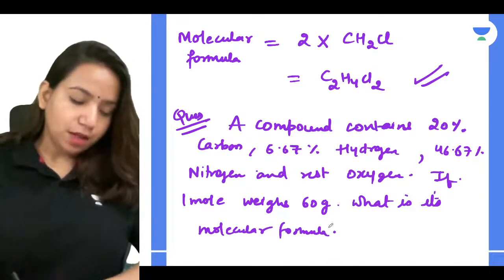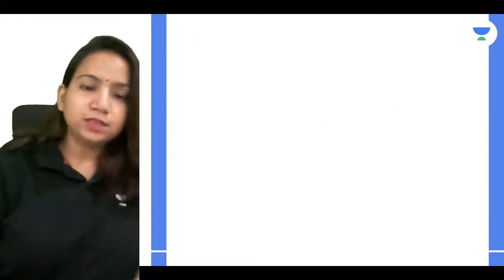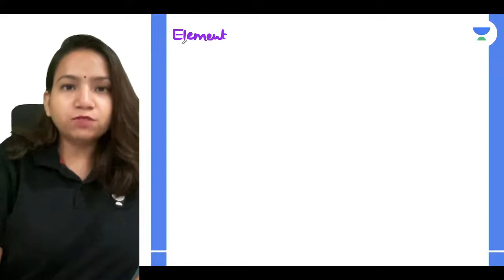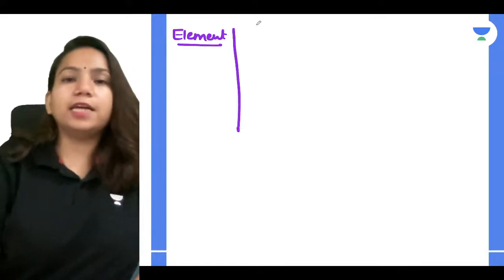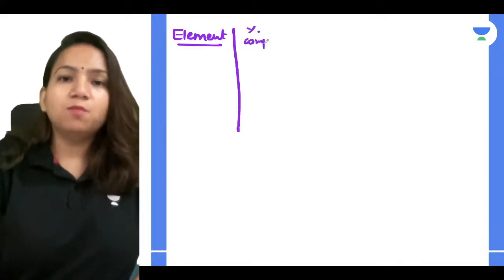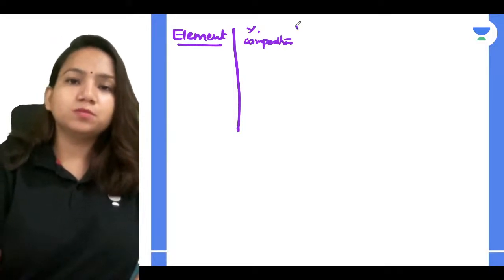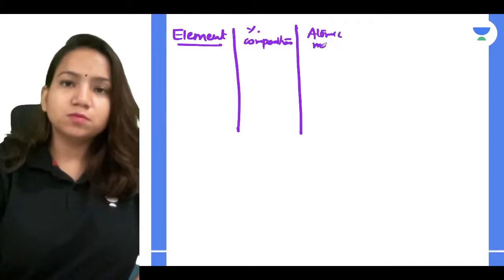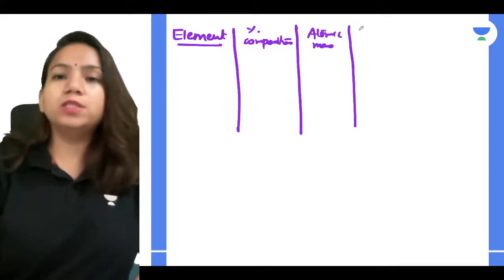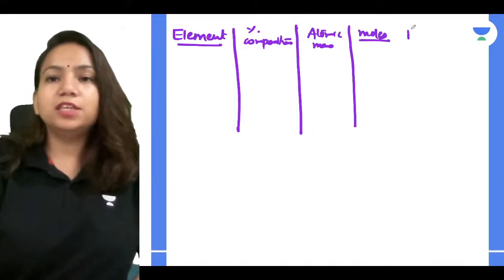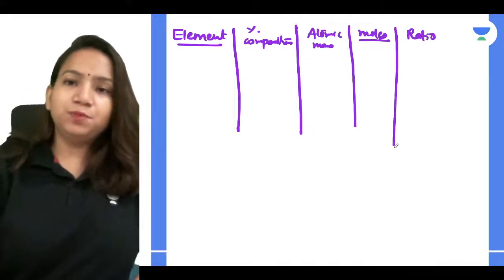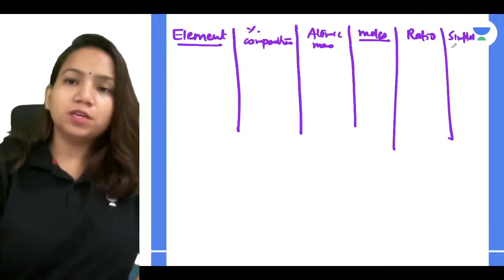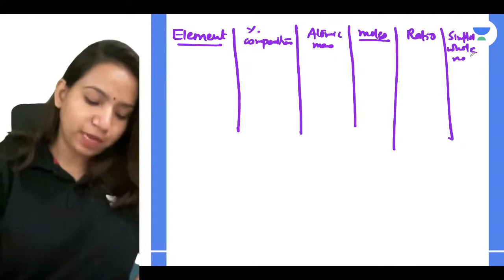Okay, so let me start solving it, guys, and till the time if you get the answer you can tell. So first, whatever is given in the question, first I'll be making 6 columns, right? What are those? Element, percentage composition, then atomic mass, then I have to calculate the moles, then I'll get the ratio and the simplest ratio. So this simplest whole number ratio. So these 6 columns I have to make.